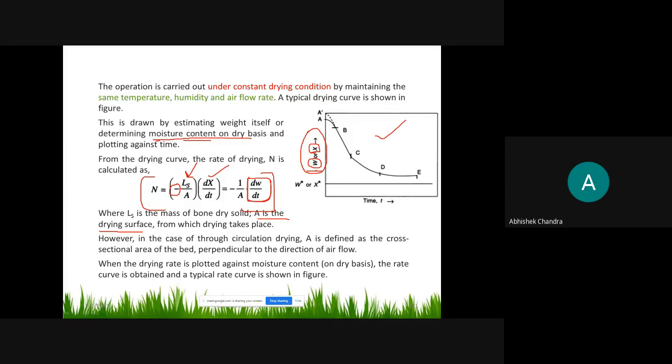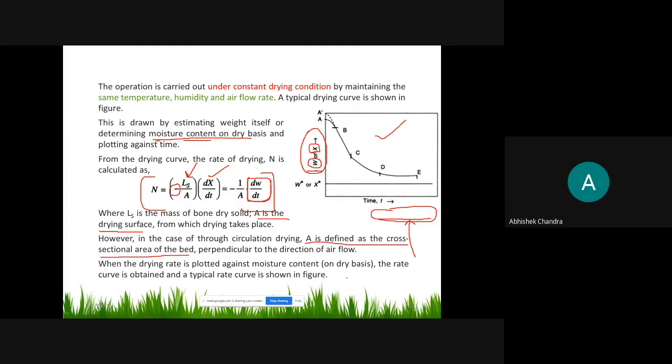So in this case the area A is defined as the cross sectional area of the bed, that is, the area perpendicular to the direction of flow. For example, this is the solid material placed here, and air will be flowing this way, so the cross sectional area is perpendicular to the direction of air flow.